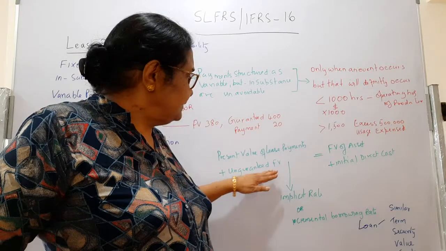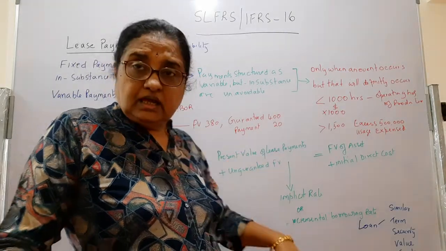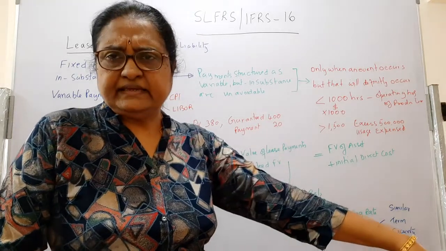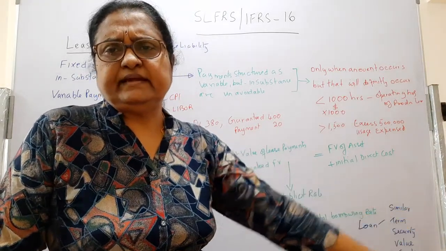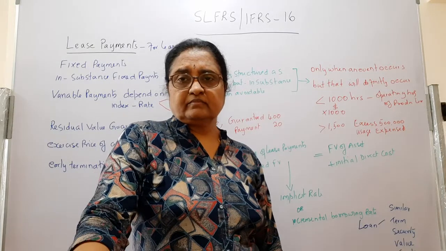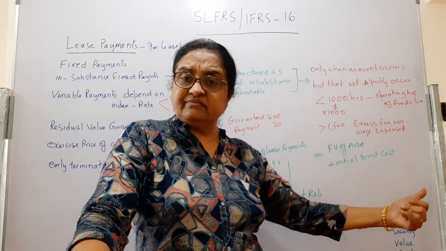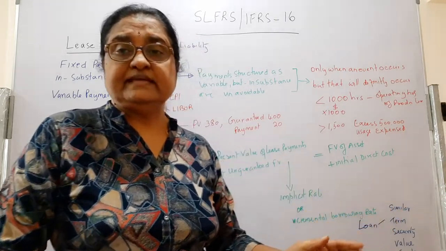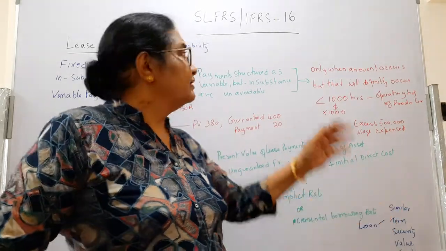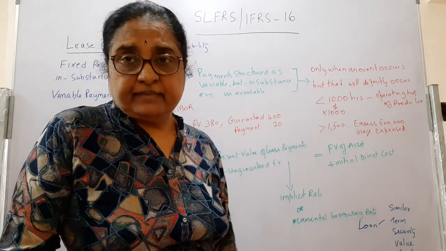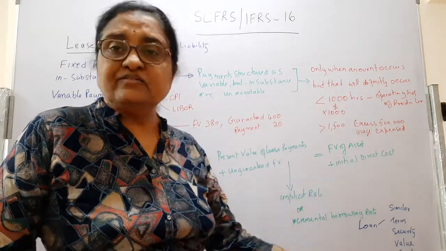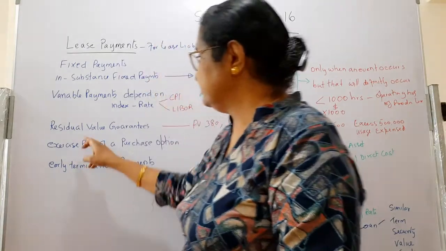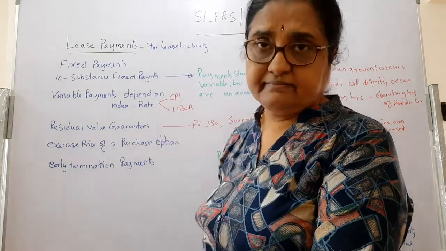But at the commencement date, when we estimate the fair value, the lessor finds it is only 380,000. So the lessee has guaranteed 400,000, and the balance 20,000 is a payment for the lessee according to the lease payments. So you have to take that balance 20,000 as a lease payment. This is the meaning of residual value guarantees.